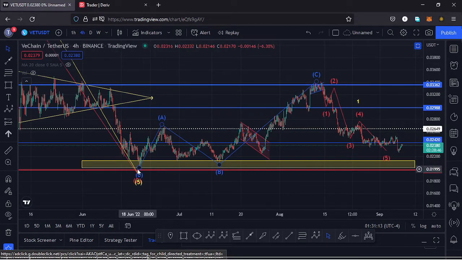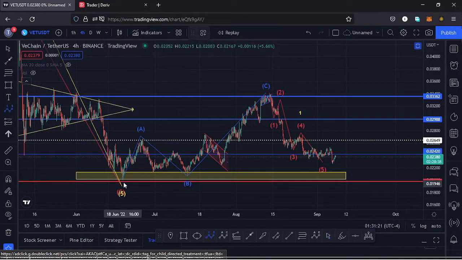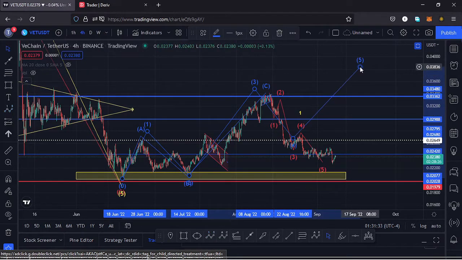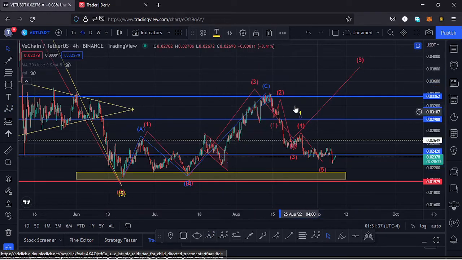And jumping to the 4-hour chart for further analysis, here on the 4-hour chart, after making our low down here at around the $0.02 mark, we saw a very nice bounce to the upside in what I was terming in my previous videos as an Elliot wave structure, having this as the first wave. Then we saw a second wave, then continued pushing higher in the formation of a third wave. Then I expected a very nice retracement over here in the formation of a wave 4, then continue pushing higher in the formation of a wave 5 to complete a higher Elliot wave count 1.